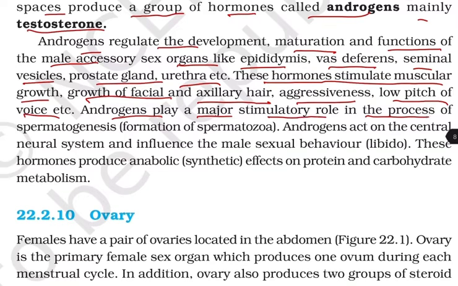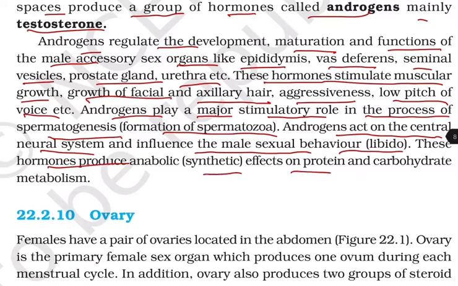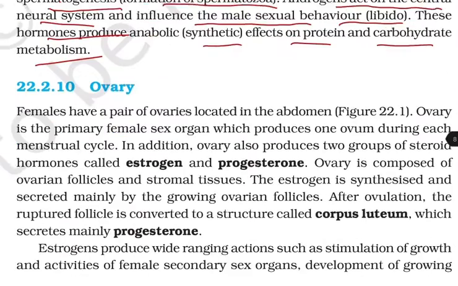Androgens play a major stimulatory role in the process of spermatogenesis, that is formation of spermatozoa. Androgens act on the central neural system and influence the male sexual behavior, that is libido. These hormones produce anabolic, that is synthetic, effect on protein and carbohydrate metabolism.